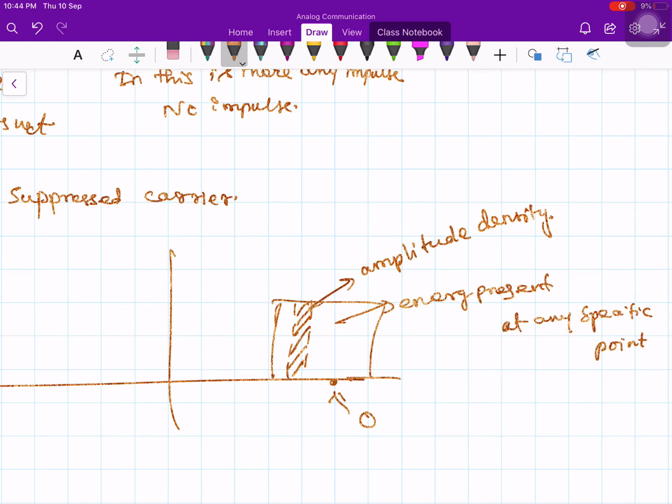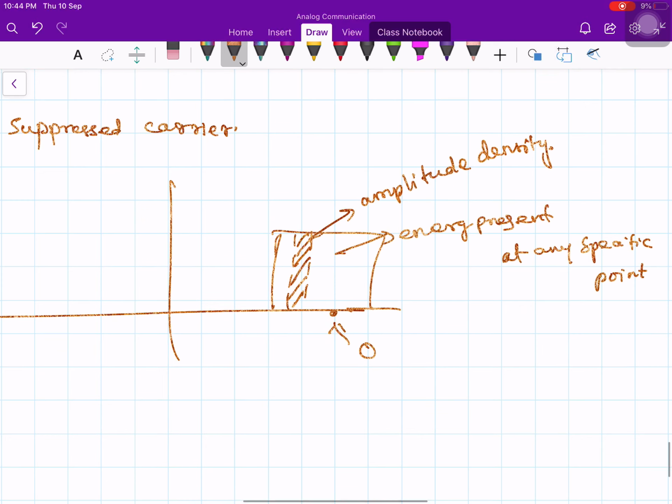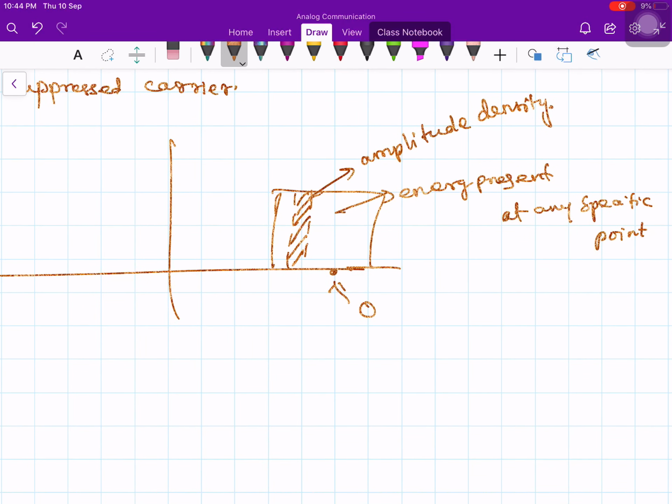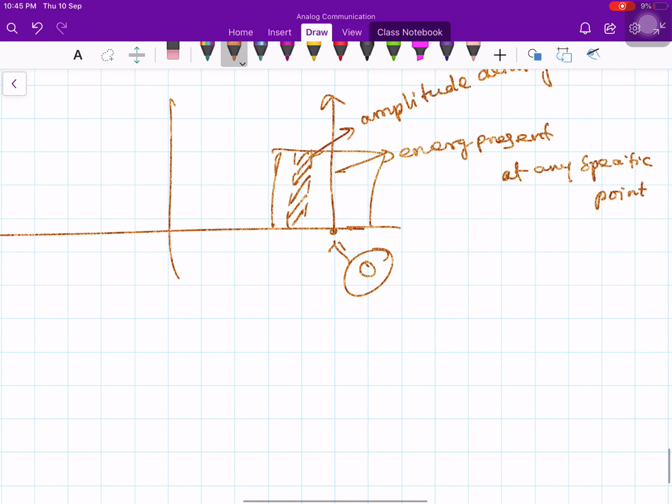So the area occupied by a single point would be 0, unless there is an impulse present here. If there is an impulse, then yes, you can say there is some amplitude. Since there is no impulse anywhere here, and specifically not at the carrier, we call it a double sideband with a suppressed carrier.